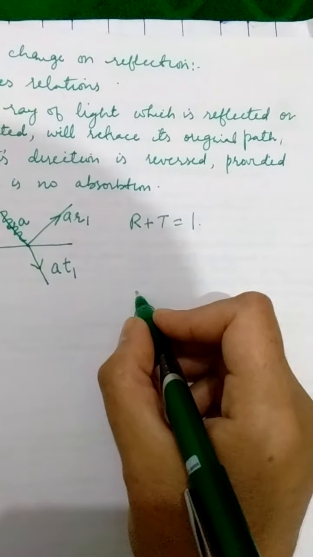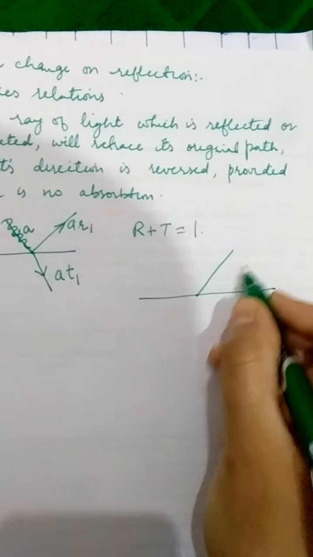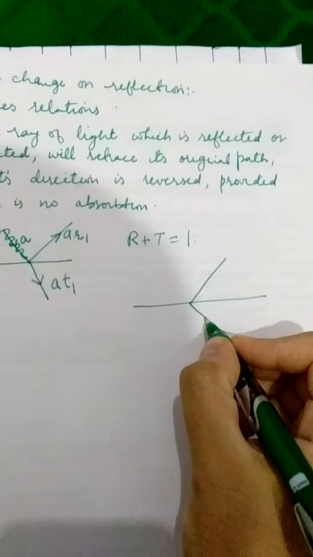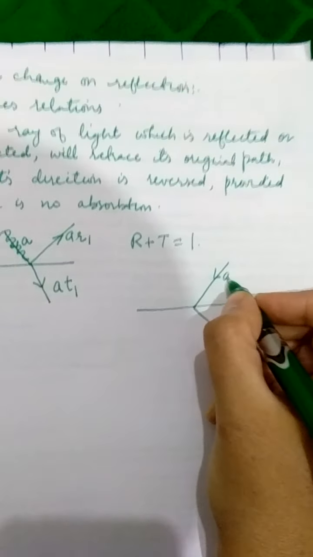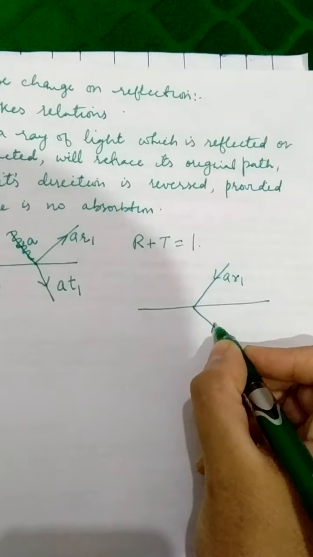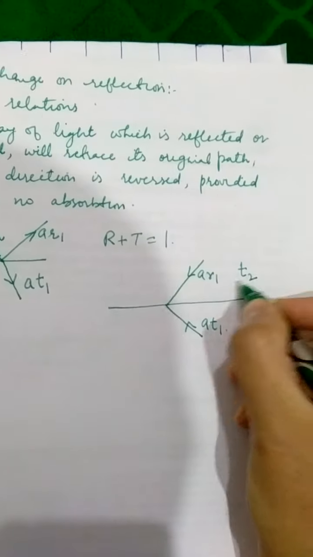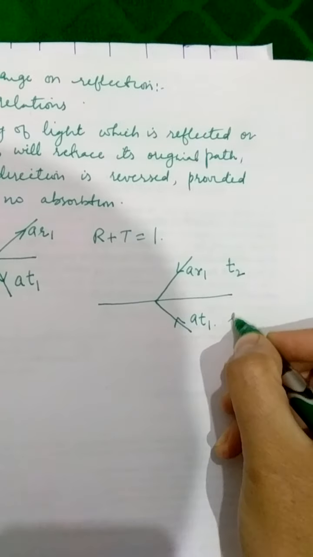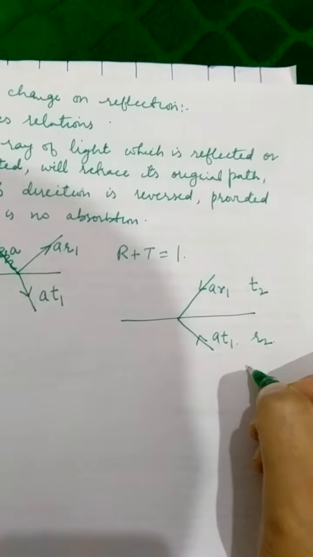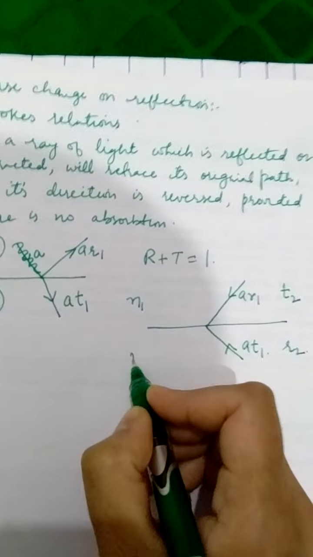So how do we do that? This is the interface. Suppose this is the ray in one medium, and this is the incident ray in another medium. What was the amplitude of this ray? It was AR1. What was the amplitude of this ray? It was AT1. Remember, R1 is the reflection coefficient in the upper medium, and assume that T2 is the transmission coefficient here. T1 is the transmission coefficient in the lower medium, and assume that R2 is the reflection coefficient in this medium. As already said, the refractive index in this medium is n1 and here it is n2.